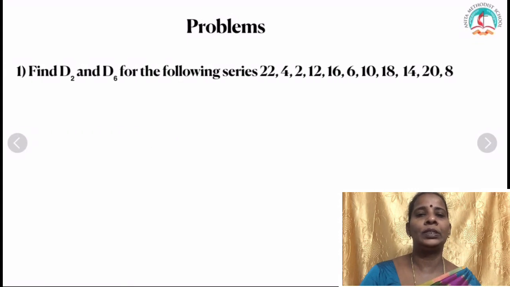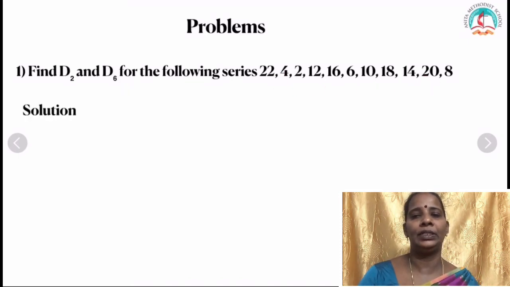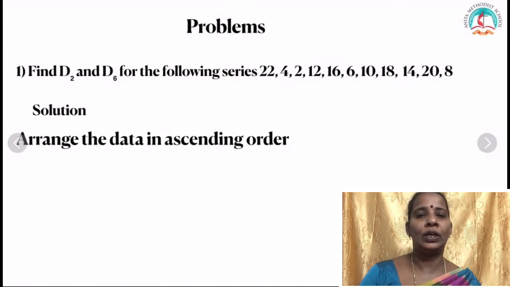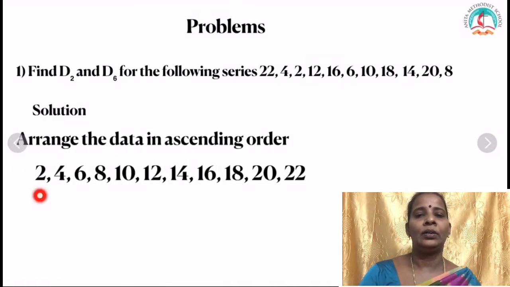Now problems. See this problem. It asks you to find the deciles at a particular point, and the data are given here. First you have to arrange it in ascending order. The minimum number is 2, from smaller to bigger, and the maximum number is 22. Almost all the even numbers are given here: 2, 4, 6, 8, 10, 12, 14, 16, 18, 20 and 22. So the first 11 even numbers are given.